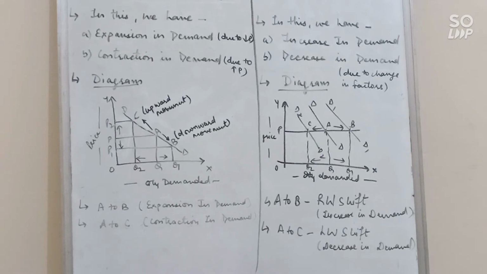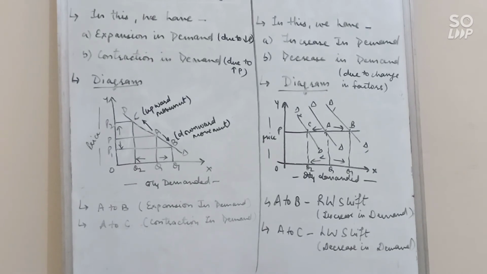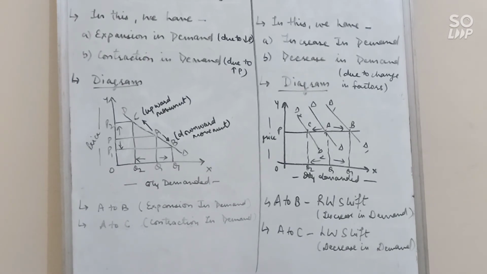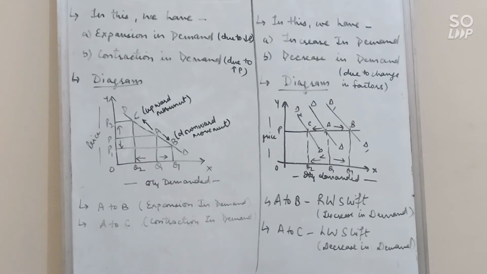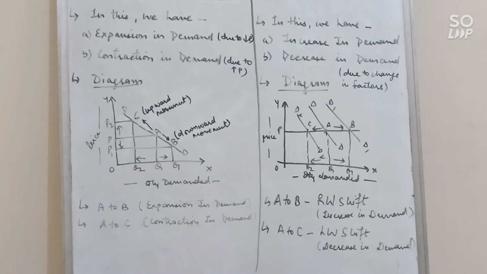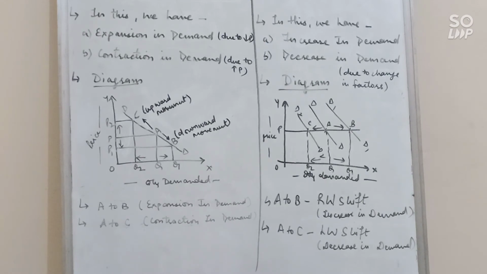And then you may get the question in other forms also, like difference between expansion in demand and increase in demand, difference between contraction in demand and decrease in demand, difference between movement along demand curve and shift in demand curve. In all these differences you need to write the same points which I have discussed here. Okay, clear? So this topic is very important. 95% chances that you will get one question from this topic. It may be a difference or some explanation with diagram.